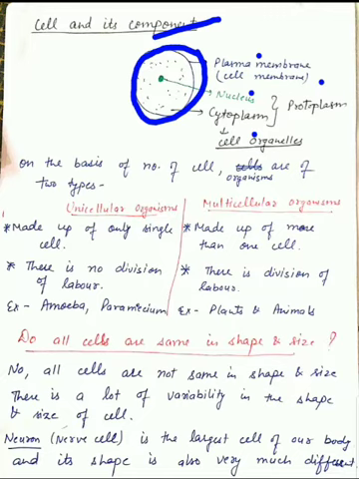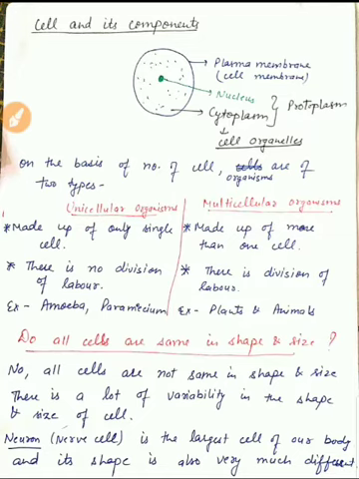After the cell membrane, another one is the nucleus. The nucleus is very important for the cell. It is the control center of the cell. It controls all the activities of the cell.